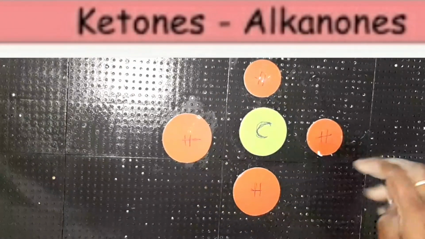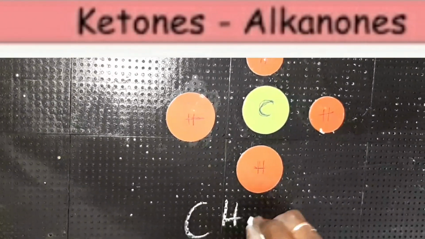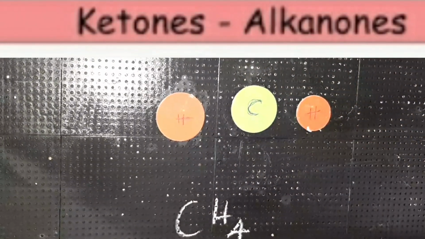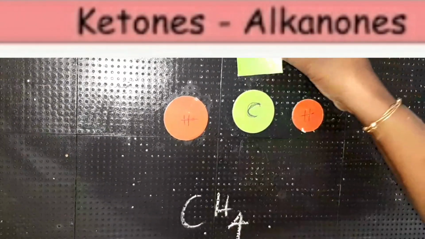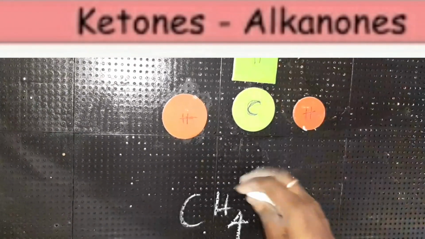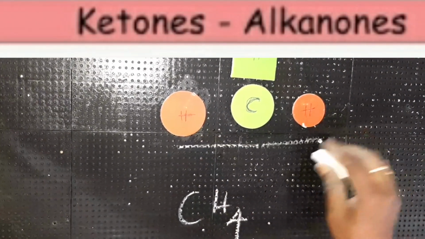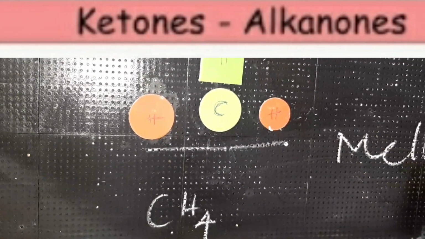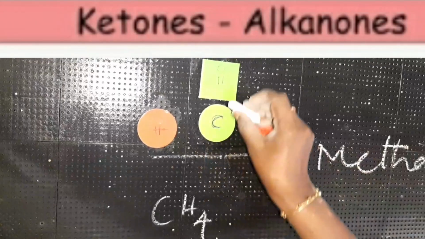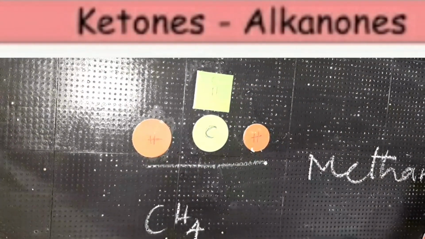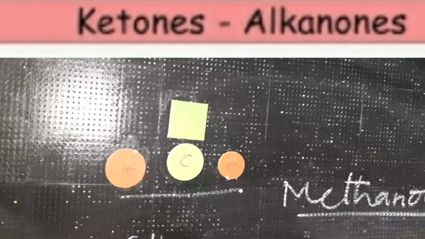Now we shall learn with the model, children. This is the structure for methane, CH4. Now if these two hydrogen atoms are replaced with the carbon double bond O, then we call this methanone. One carbon atom, so we call it meth, and replaced with the ketone group, double bond O, "one", methanone.